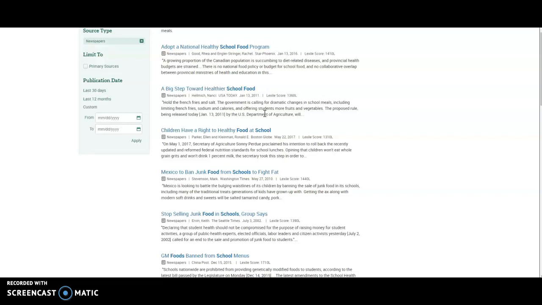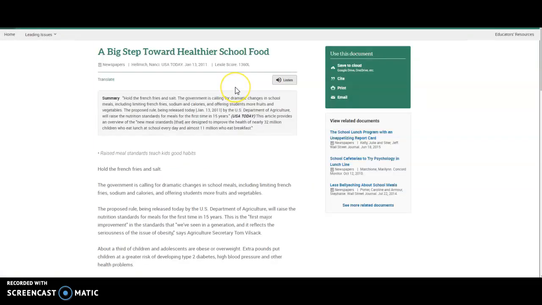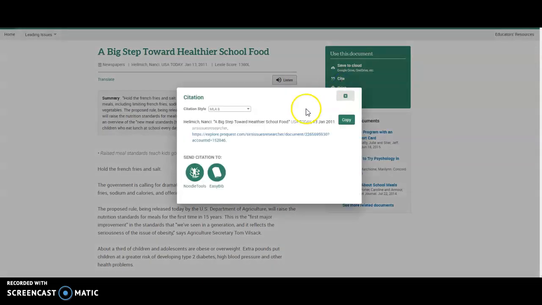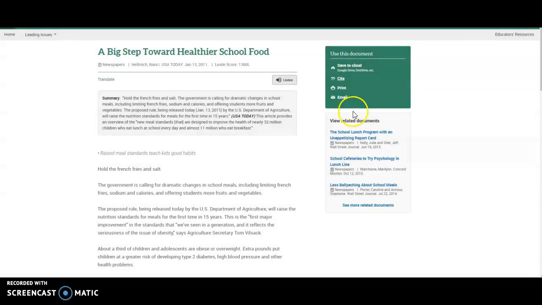Once you've determined if it's going to help you, jot down some information about that article so you can come back to it. "Big Steps Towards Healthier School Food." Let's say I wanted to use this one. If I come in here, I can save this to the cloud. I can cite my resource. Remember that we have to cite whatever we use if you're going to use it in your project. And if I cite it, all I have to do is copy and paste what's in blue into my paper, or copy it right here. Sorry. Copy and paste to make sure that I give credit to where I got that information. I can email this article to myself or I can print it.